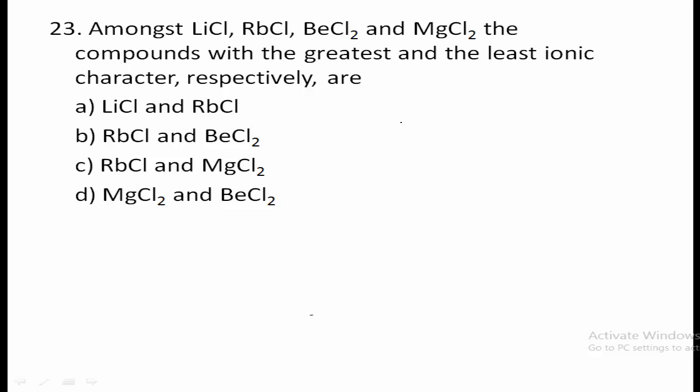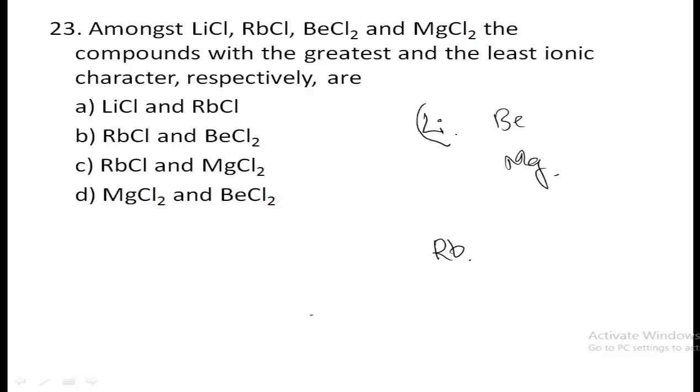Lithium is a first group element, and rubidium comes last in the first group, and beryllium and magnesium are in the second group.